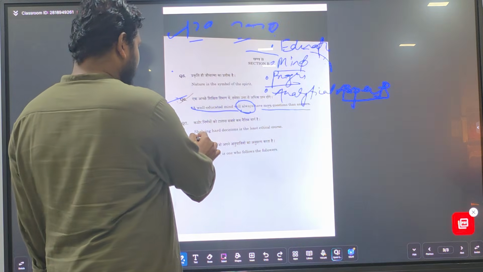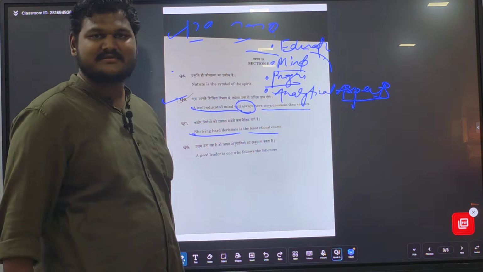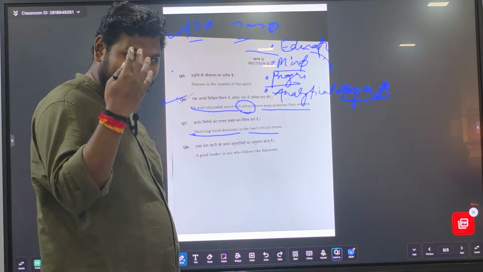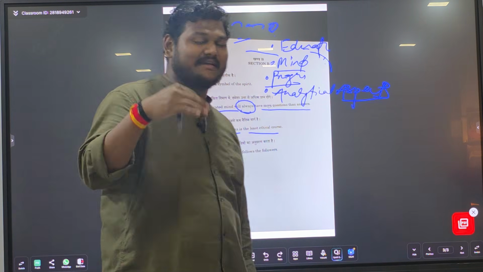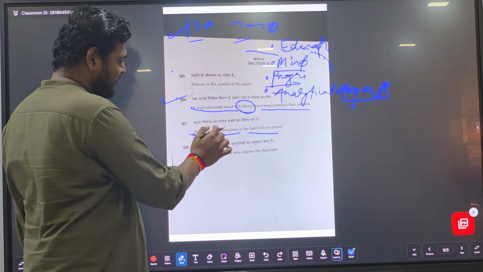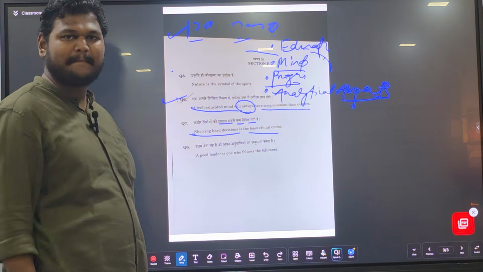Shelving hard decisions is the least ethical course. Read again. I'm telling you, whenever you are writing essays, you have to read the topic again and again. Shelving hard decision is the least ethical course. कठोर निर्णयों को टालना सबसे कम नैतिक मार्ग है.